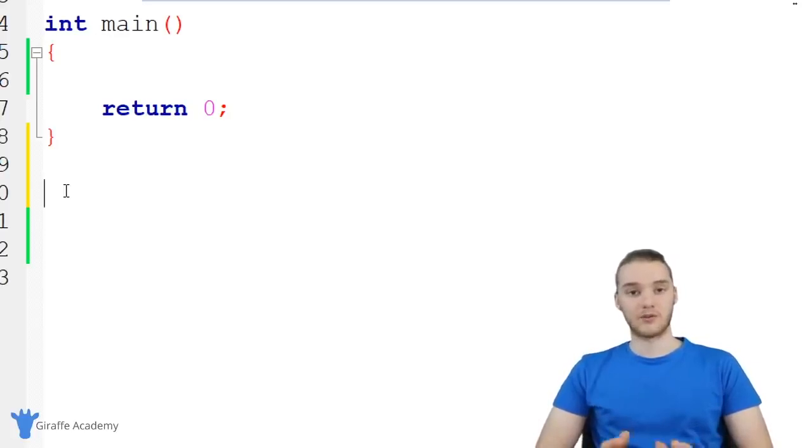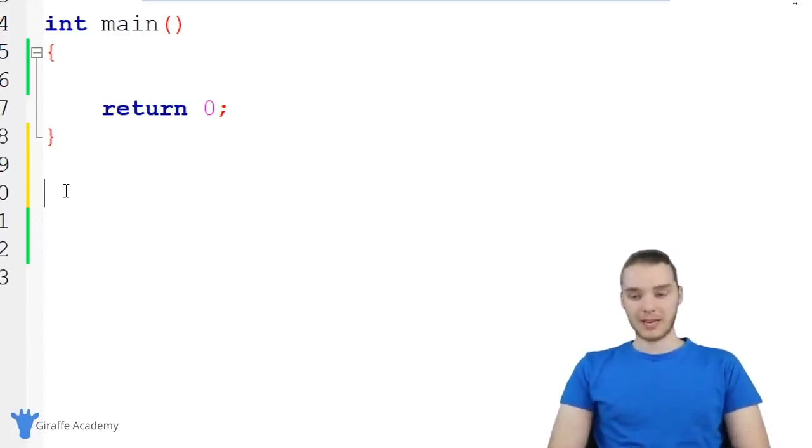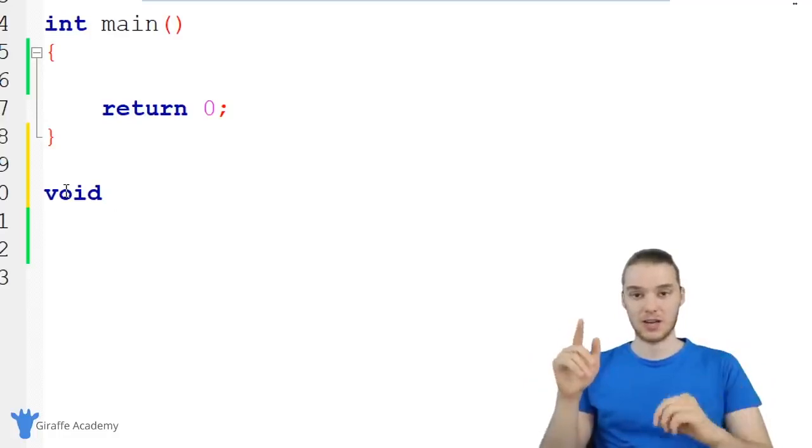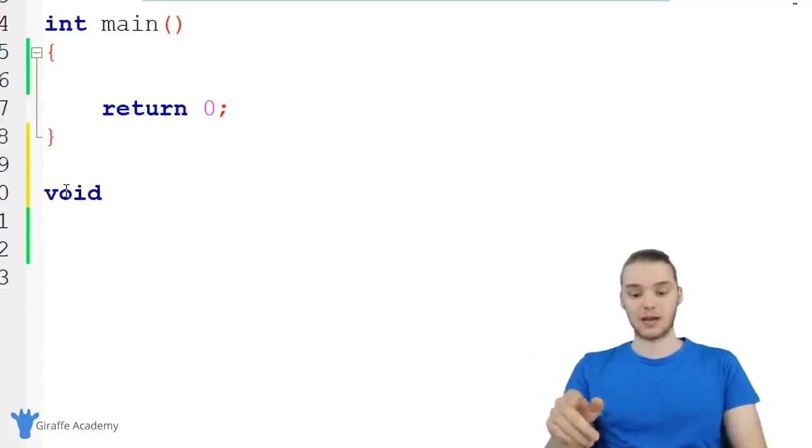So sometimes your function can actually give information back to whoever calls it. In our case though, we're just going to say void, and void basically means that this function isn't going to return any information. That's the first thing that you have to tell C.